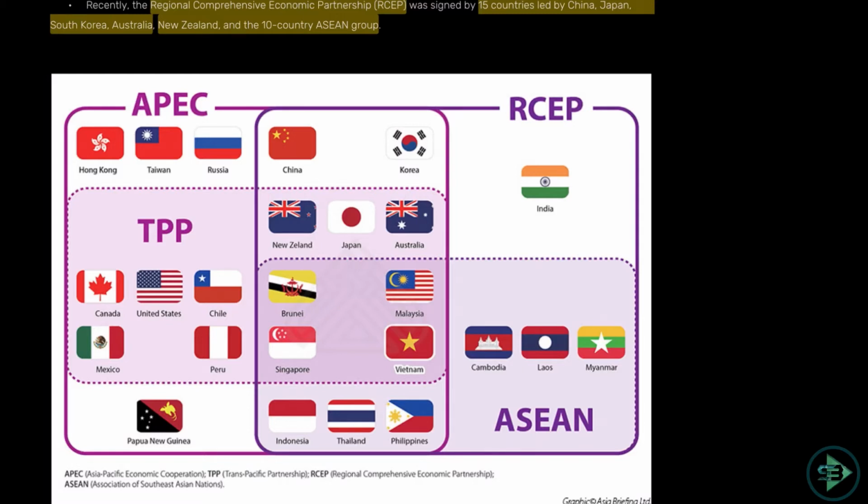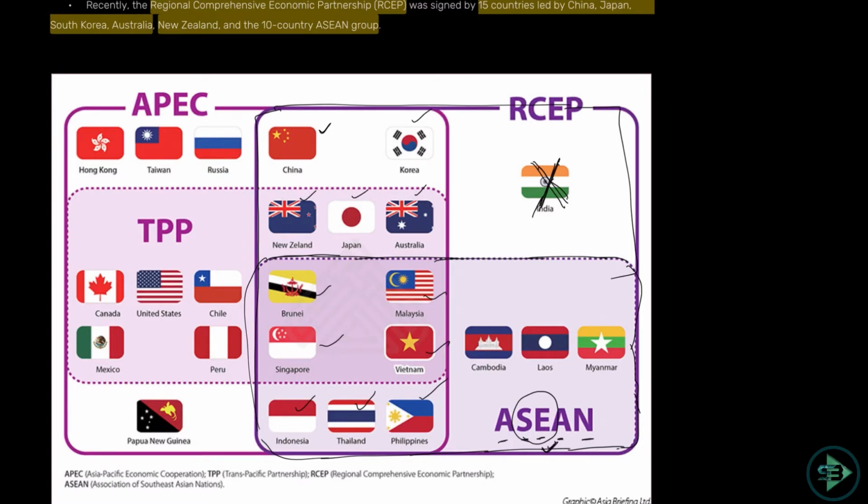So if you want to know which countries are part of ASEAN, there is a simple technique to memorize this. ASEAN, Association of Southeast Asian Nations, is all the countries in Southeast Asia. Go to Southeast China, and you will see all these smaller countries: Indonesia, Thailand, Philippines, Cambodia, Laos, Myanmar, Vietnam, Malaysia, Singapore, Brunei. All the small countries are part of this. That is your ASEAN. ASEAN along with these countries will form your RCEP, which India has opted out of. So there is New Zealand, Japan, Australia, Korea and China. That will be the part. India is not part of RCEP, so you need to know that.